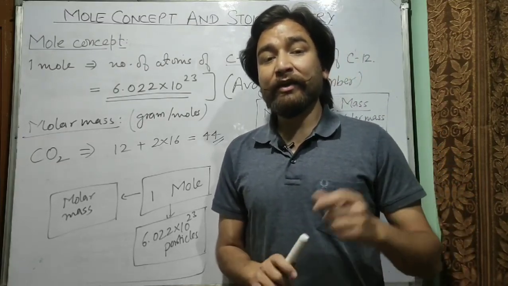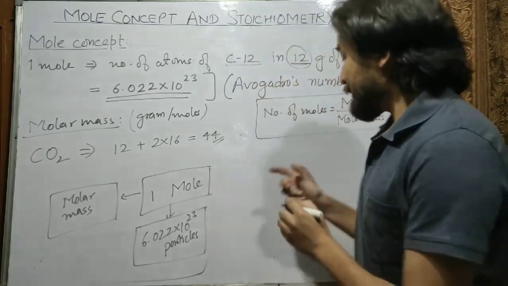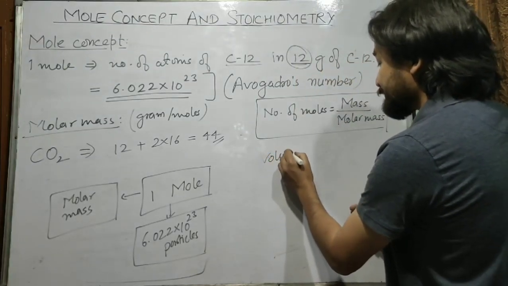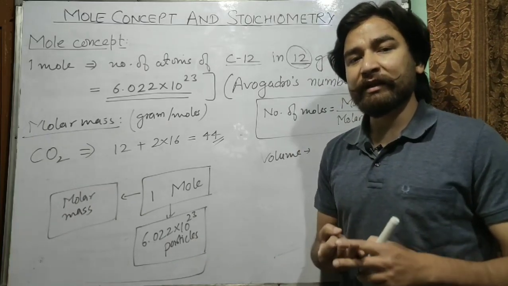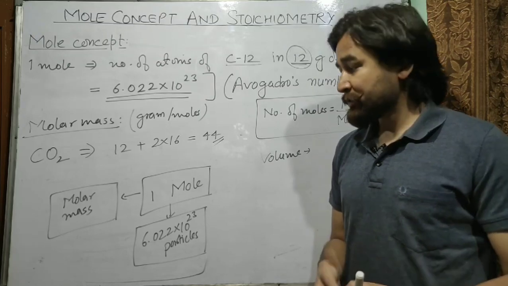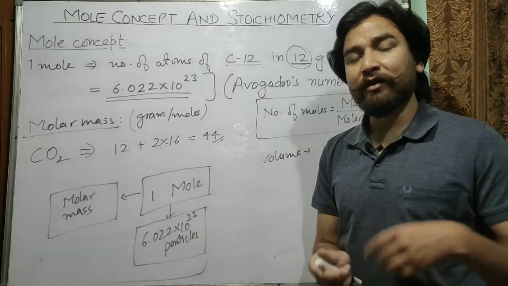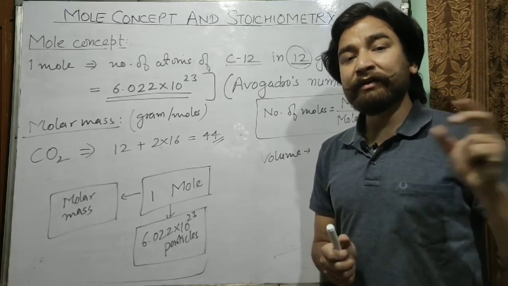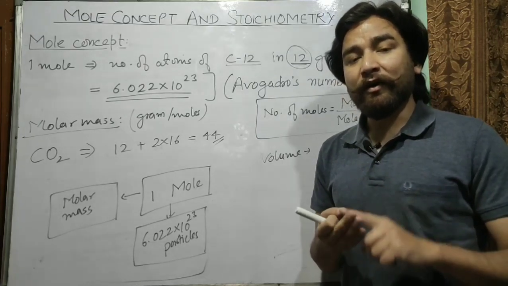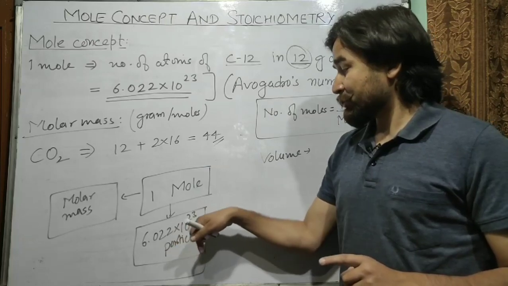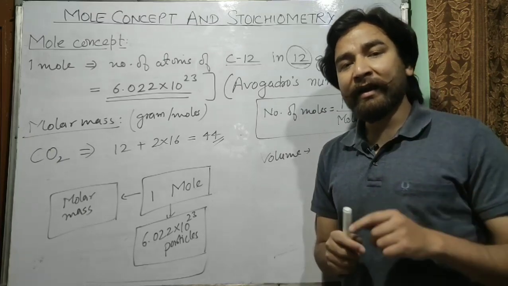Now similarly, if any substance is in gaseous form, if it is a gas, remember the volume, because you know that volume of a gas depends on the number of molecules if the temperature and pressure are kept constant. It means if we have 1 mole of a substance, meaning 6.022 into 10 raised to power 23 molecules, then at a given temperature and pressure, we generally take standard temperature and pressure, the volume will be constant at STP.